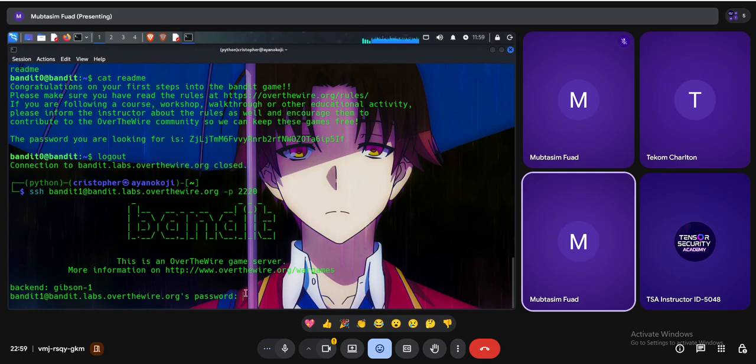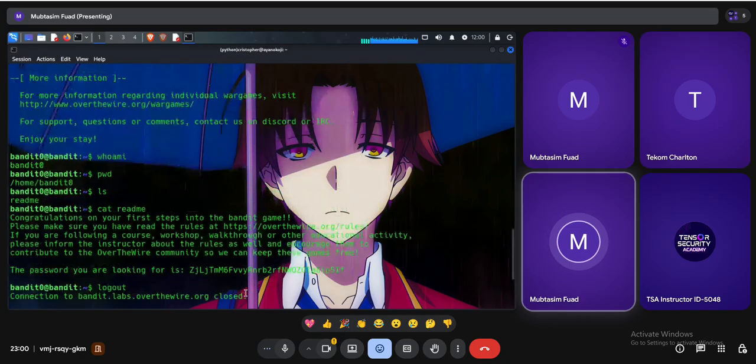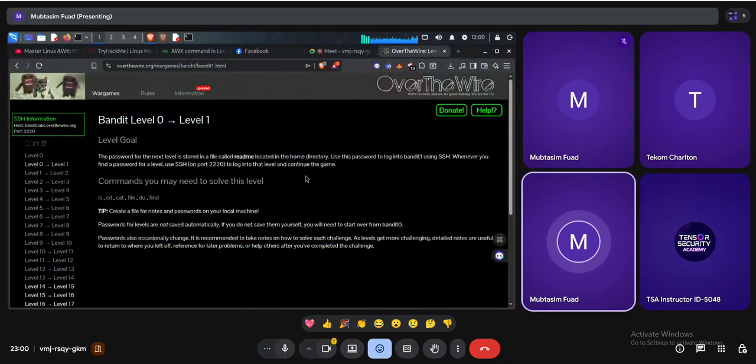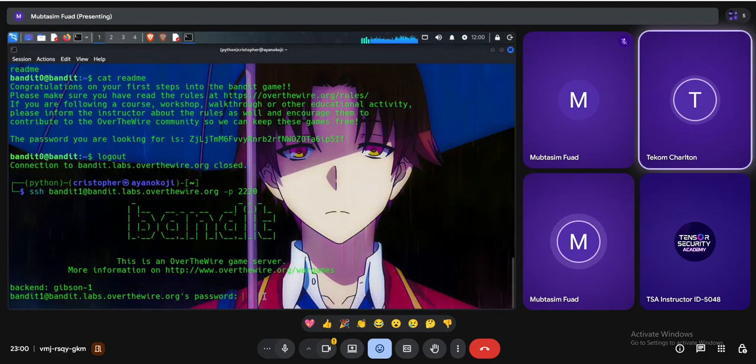Control. Just hold on. Let me interrupt you, please. So you got the password because you finished level 0. Is that so? I got the password when I read this readme file. They have already provided the instruction that the readme file has the next level password, that means the bandit1 password. Yes, this one. Okay, successfully got it.